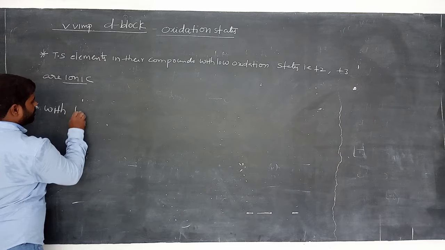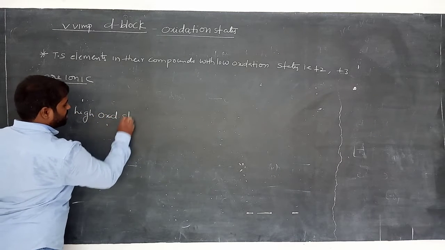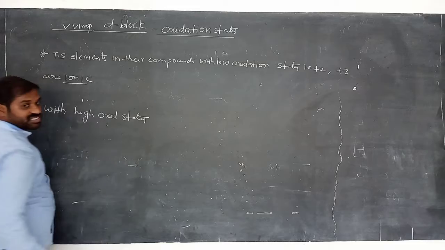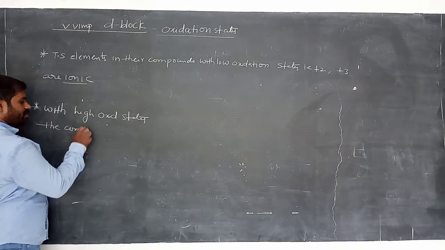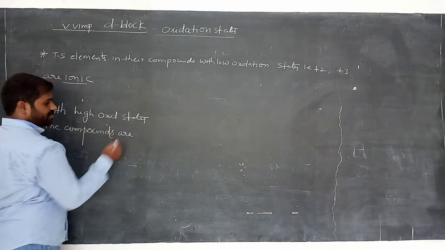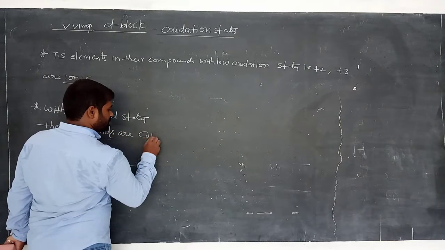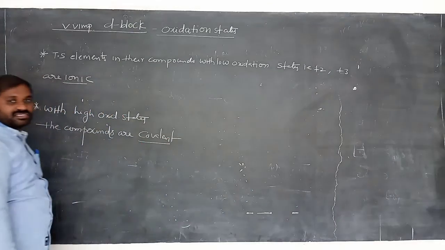So with high oxidation state, the compounds are covalent compounds. All the bonds are covalent bonds. Okay.